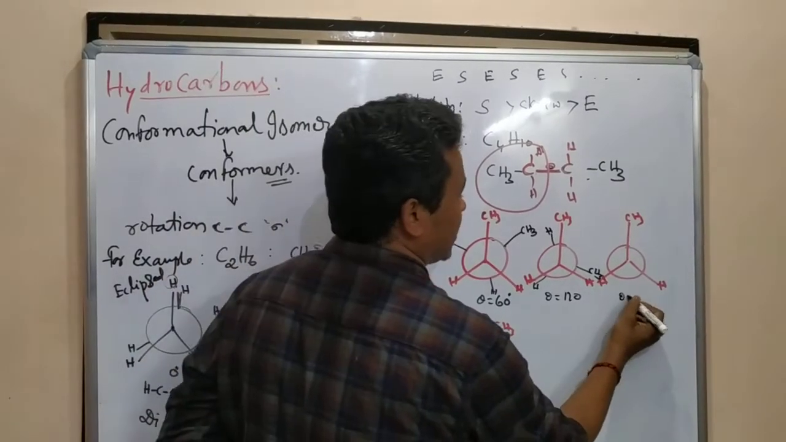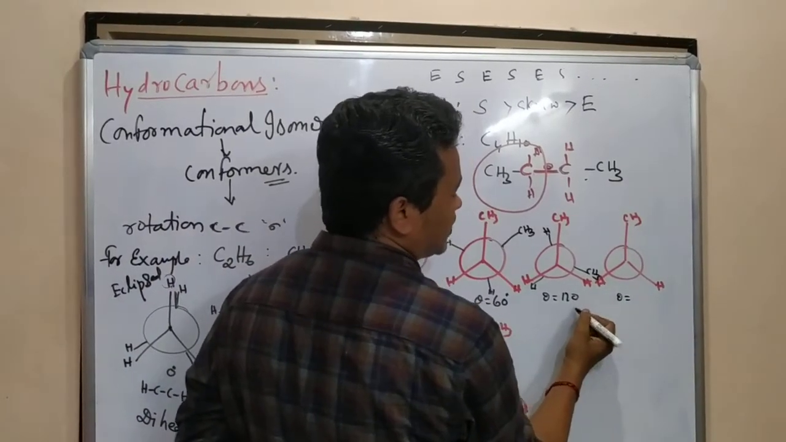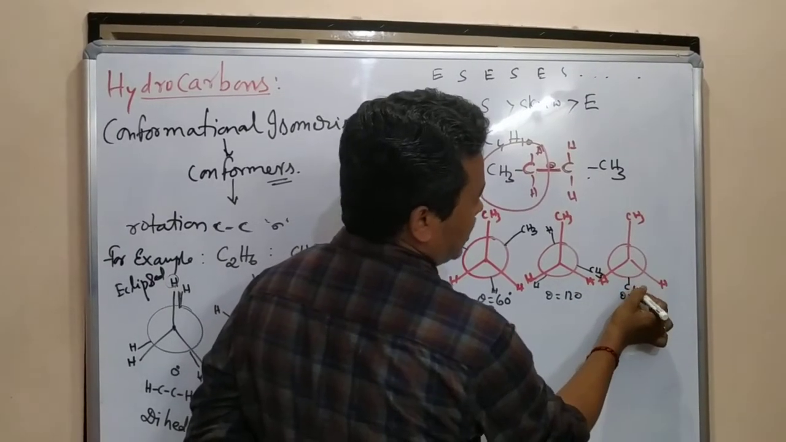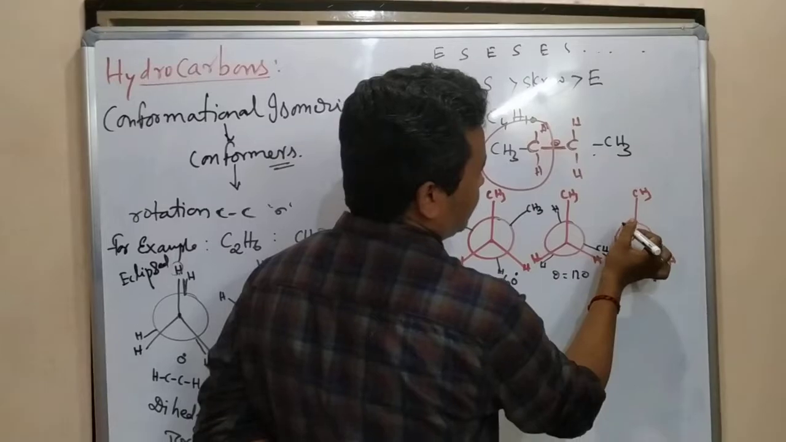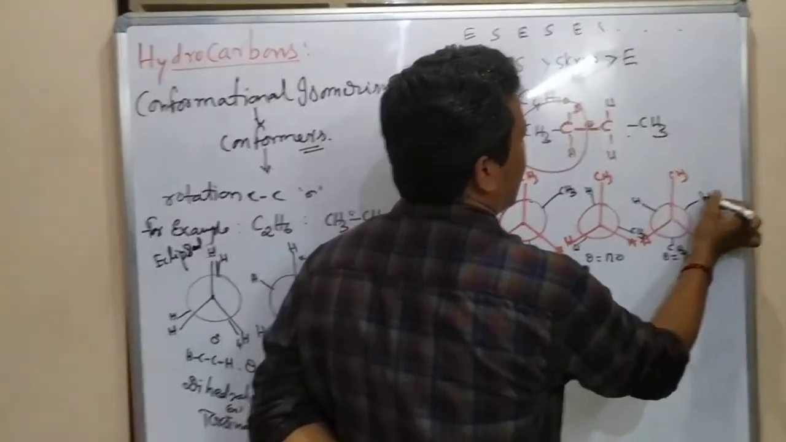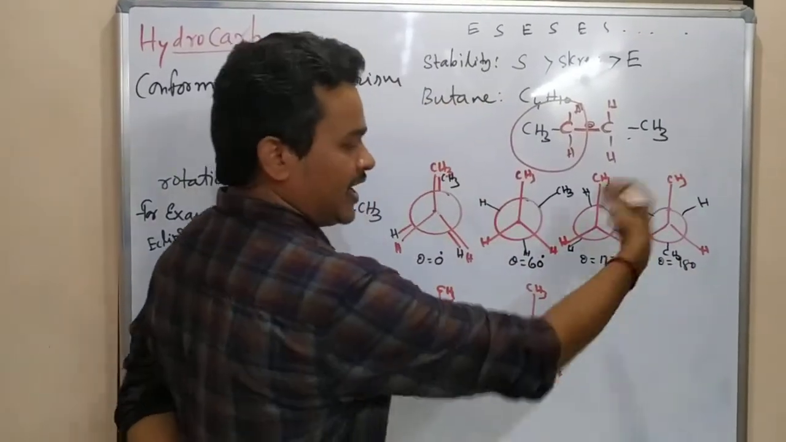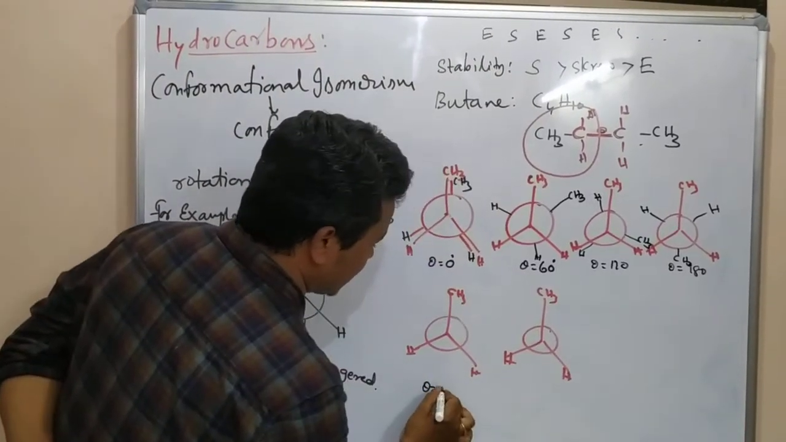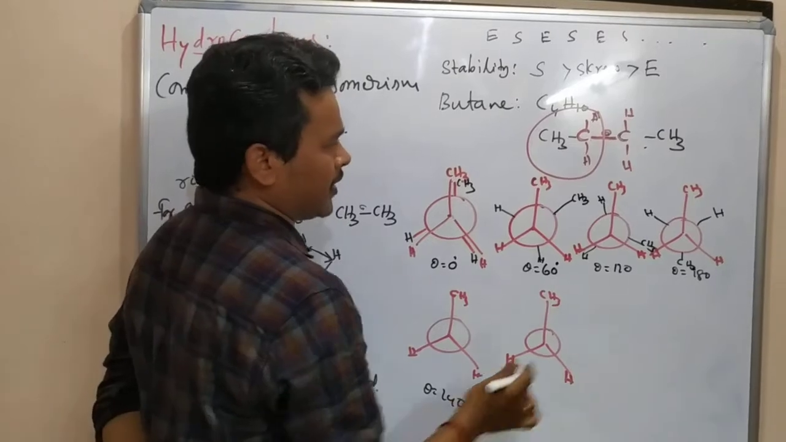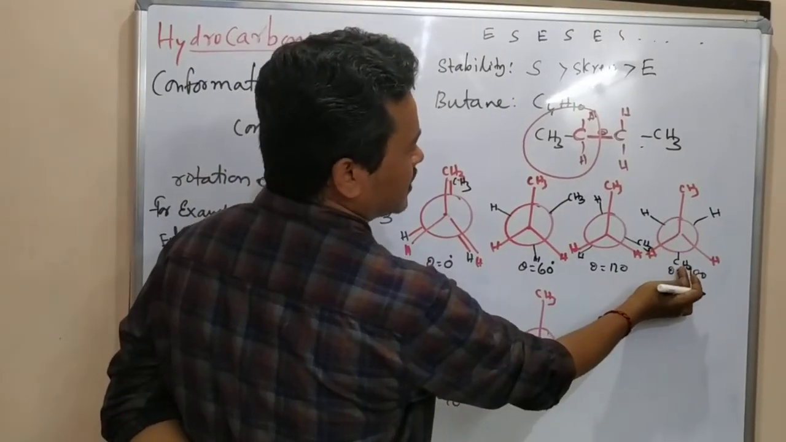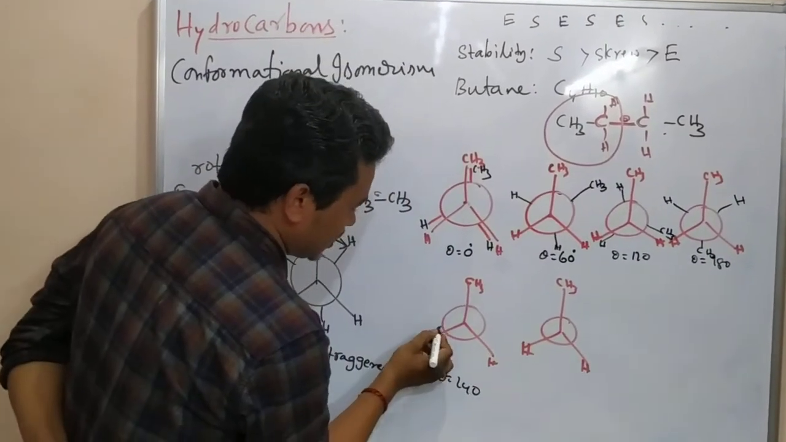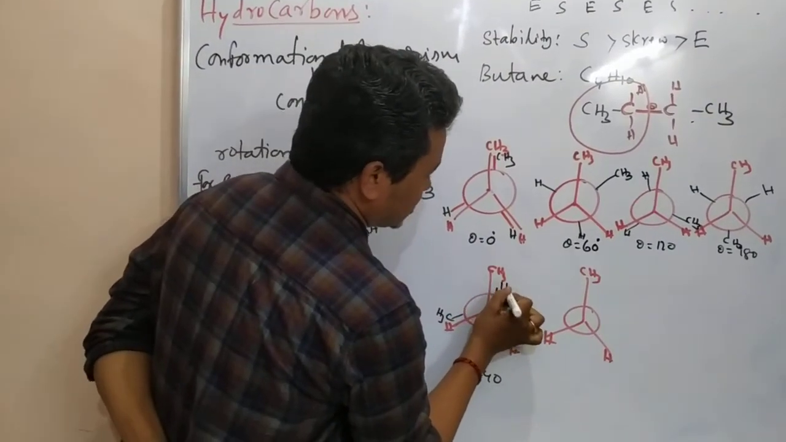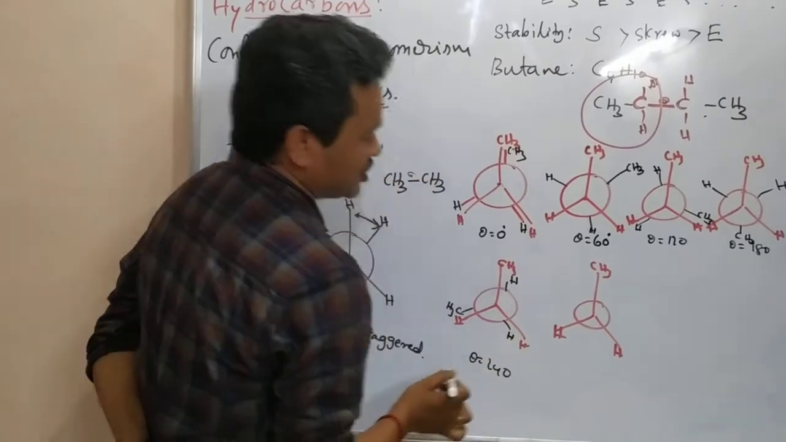Again 60 degrees. 60 adding means what is coming? 180. 180 means this CH3 will come here, exactly CH3, and exactly H here, exactly H here. So it is 180. Again 60 added means 240. Theta is 240, so this methyl will come near here, and somewhere here hydrogen will come.